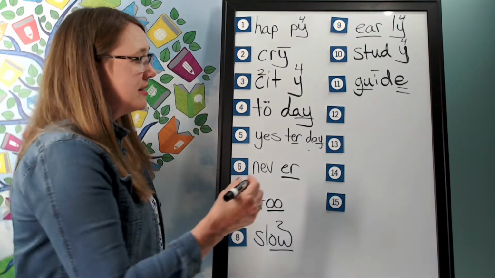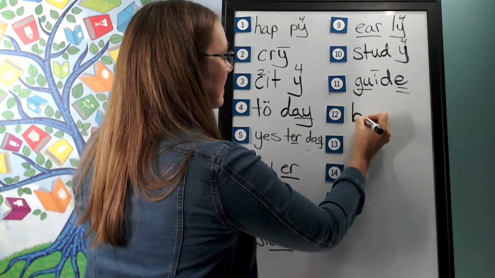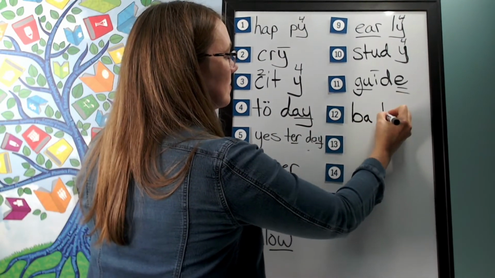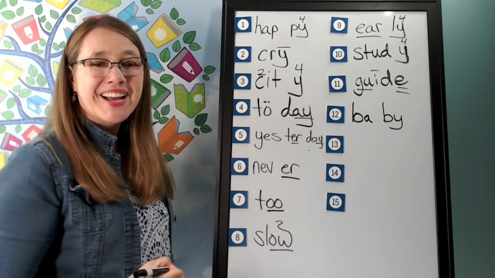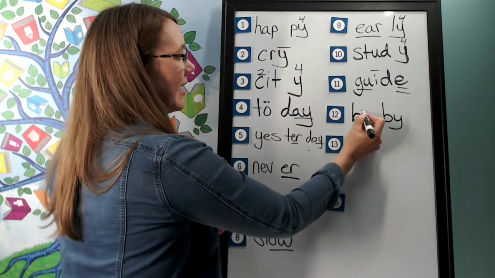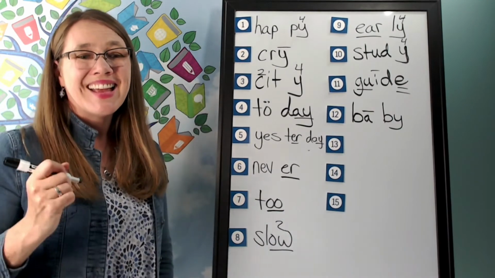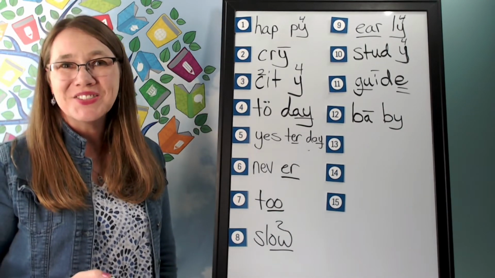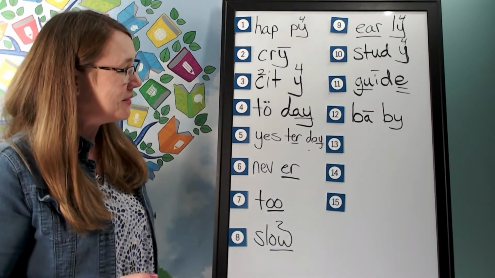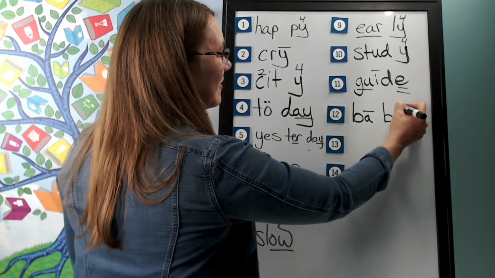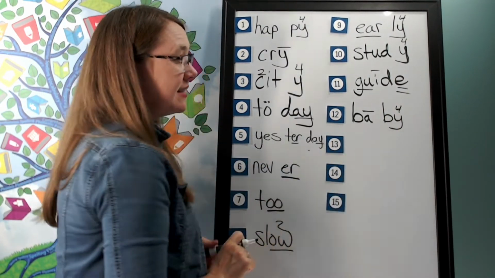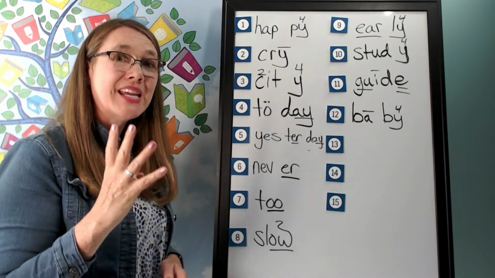And help me to write it. The first syllable is ba, B-A. B. B-E. How will we mark it? We'll put a line over the A. Why? A, E, O, U usually say their long sounds at the end of the syllable. And notice we have that fourth sound of Y again. E, baby.